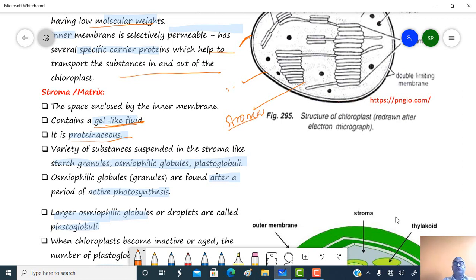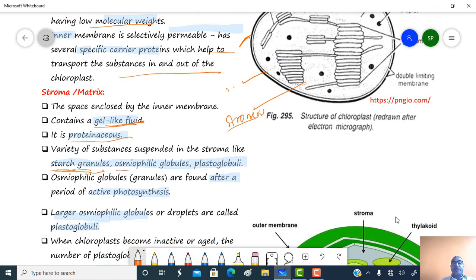A variety of substances are suspended in the stroma region, including starch granules. Of course, starch is the resultant product of photosynthesis. Usually we consider that monosaccharides are synthesized by photosynthesis, but these are usually converted into starch granules. So starch is the product of photosynthesis.